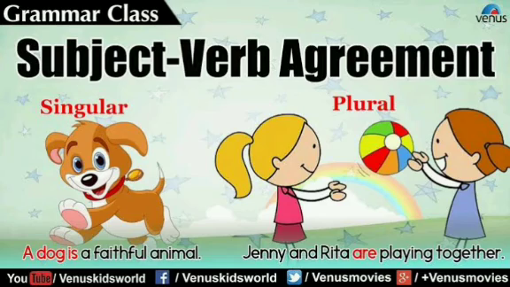The word looks like plural and it is plural, but as it is the name of a book, we have to use singular verb. The Three Musketeers is written by Alexander Dumas. The next one, the Netherlands is a beautiful country. It's the name of a place, but it looks like a plural, Netherlands. But we have to use singular verb along with this one.